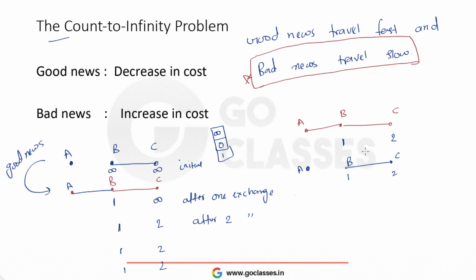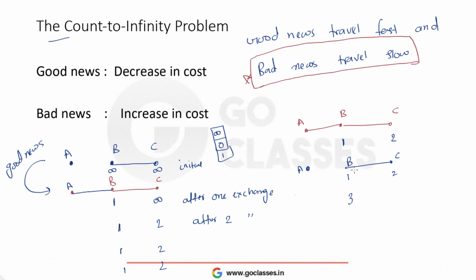After this link gets broken, B will exchange its distance vector to C only, not to A, because this link is not there. And C will exchange its distance vector to B. Now, on receiving the distance vector from C, B will think that A is 2 hops away from C, which means just 3 hops away from me, right? You're getting why I'm writing 3? Because when B receives the distance vector from C, it will think that A is 2 hops away from C, then 3 hops away from me.